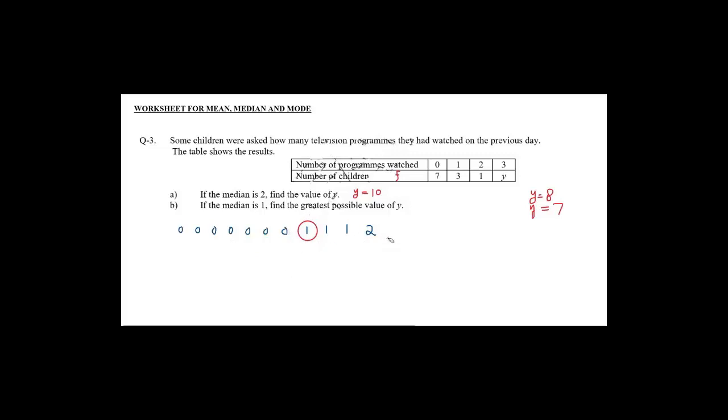So there will be 4 values, and those 4 will be all these 3's. So there will be 4 3's here. In this case, y will be 4. Now just observing all the scenarios in which the median is 1, the maximum value of y will be 8 and the minimum is 4. But we are required to give the greatest value. So here the y is 8.